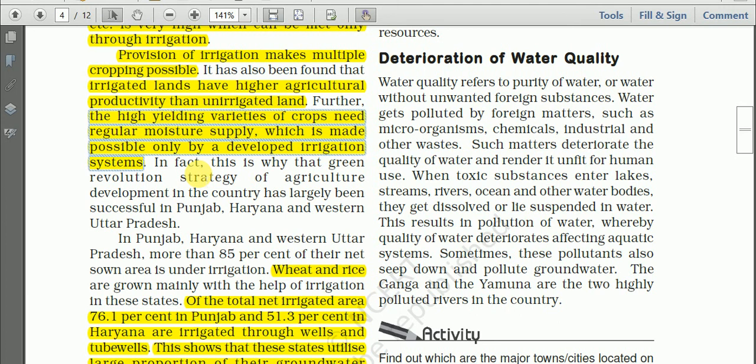So in this way, irrigation is very, very important in a country like India, and the demand for water for irrigation has been increasing day by day because of all these reasons.